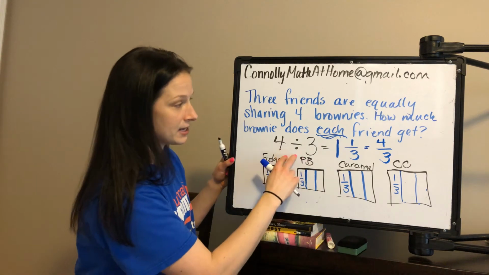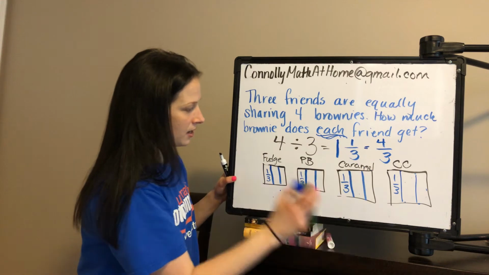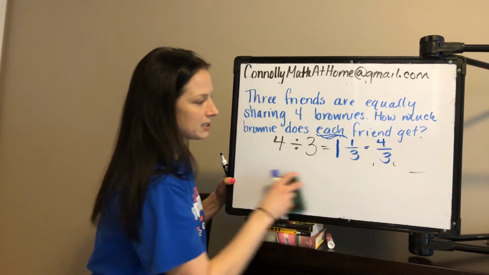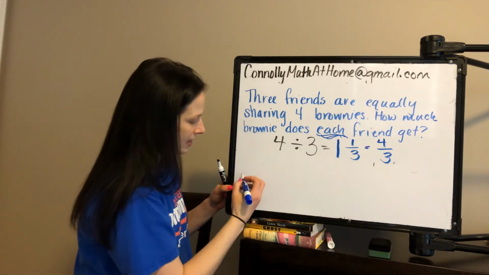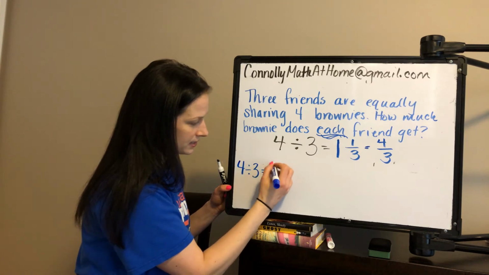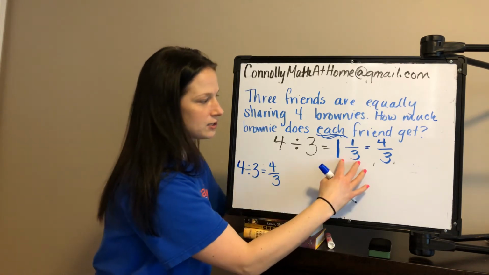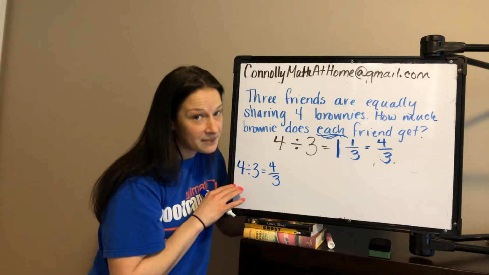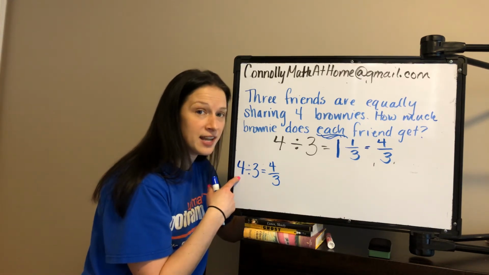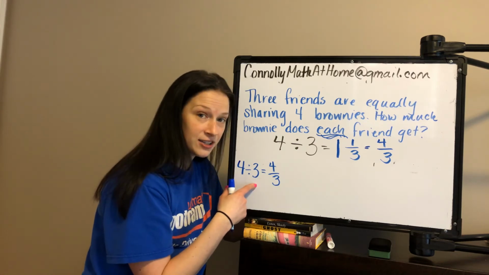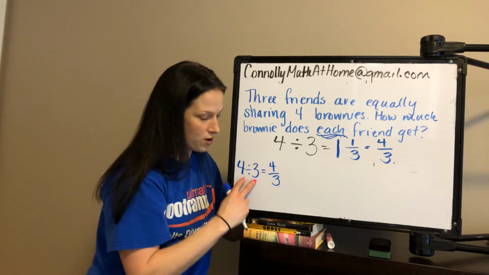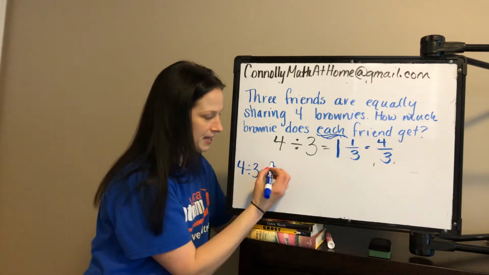Well, at the end, we're going to talk about what's going on here in the equations. So, I'm just going to brainstorm what we have. So far, we have 4/3. 4 divided by 3 is the same as 4/3, which is also the same as 1 1/3. But what I want you doing at home, students, is thinking about the relationship between the dividend and the divisor and the numerator and the denominator. Okay, what is happening? Let's see if it keeps happening.